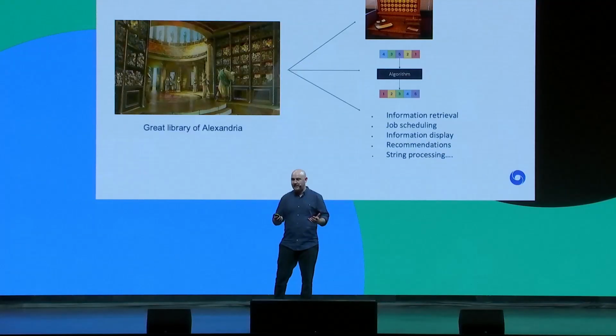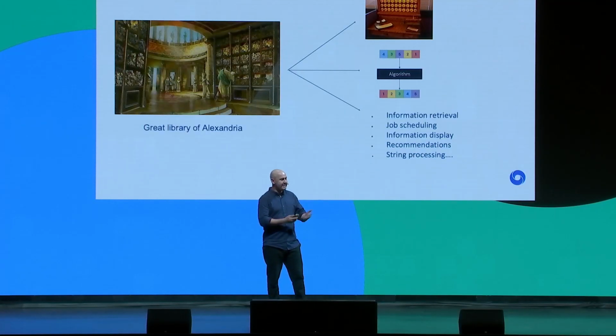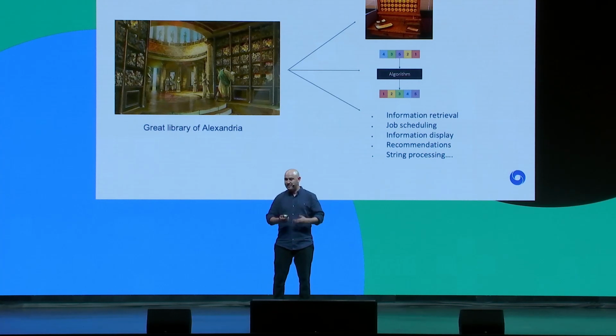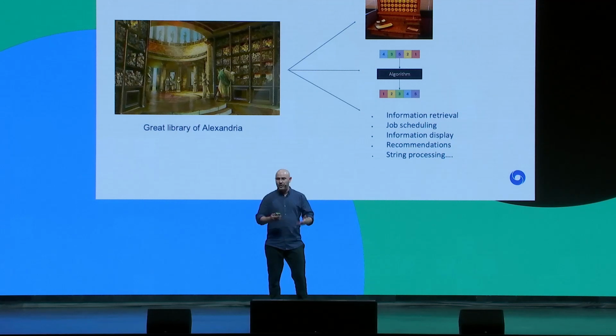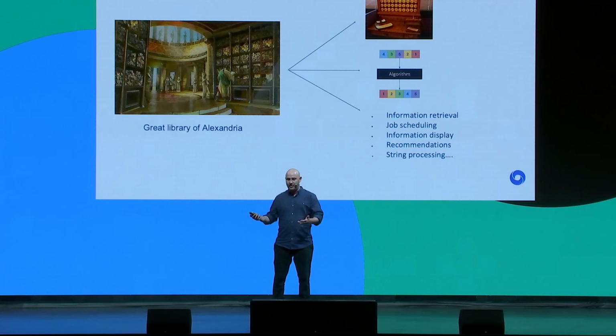Now, sorting dates back many centuries. You can take it back to the great Library of Alexandria, where scholars were sorting different books in the library. Then fast forward to the 1890s, where tabulation machines were counting and sorting votes.